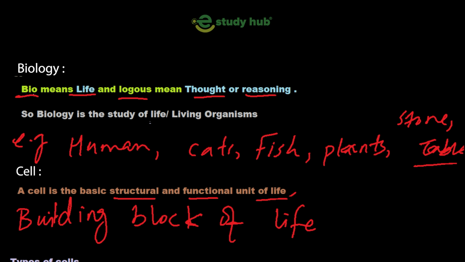We will learn that there are different types of organisms. Some are unicellular, some are multicellular. A unicellular organism is made up of only one cell, but there are a lot of organisms that are multicellular. Generally, millions of cells combine together and make an organism. Next we'll discuss types of cells.